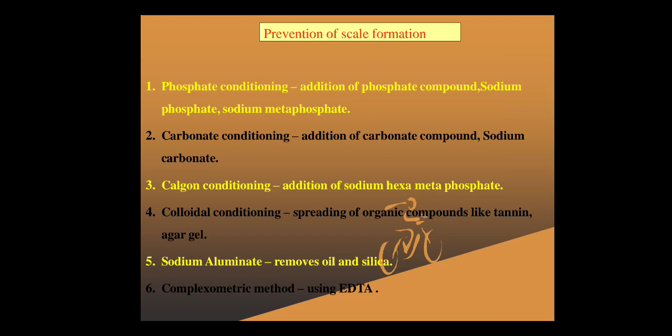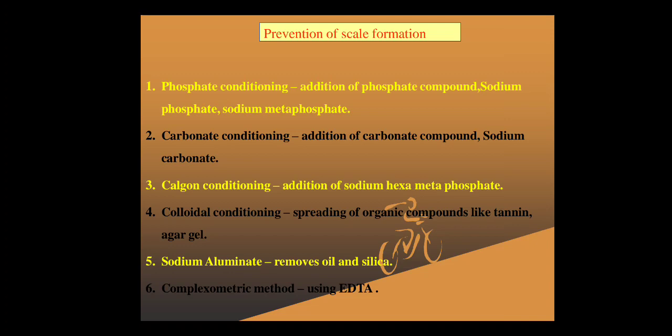How can you prevent it? You can prevent the formation of scale by phosphate conditioning. What is phosphate conditioning? You add a phosphate compound, for example sodium phosphate and sodium metaphosphate, and that avoids the formation of scale.